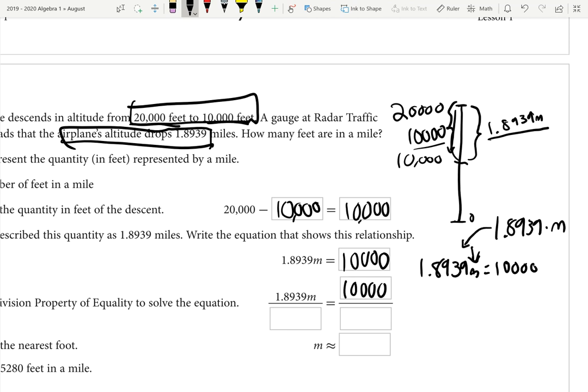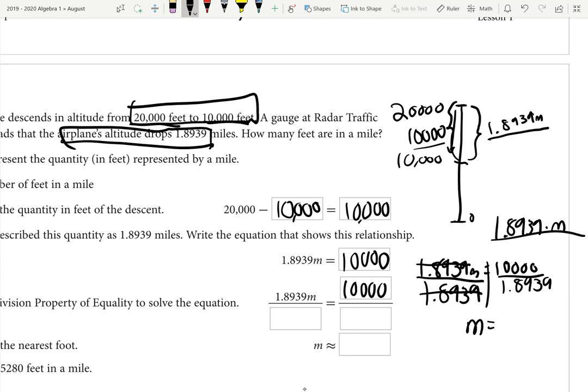Remember, opposites. To undo multiplying by 1.8939, we have to divide by 1.8939. It's a weird looking decimal, but multiplying it and then dividing by it will cancel each other out, so you just have m equals. But don't forget, if you did it to the left side, you have to do it to the right side.